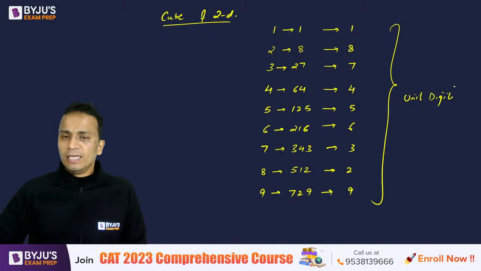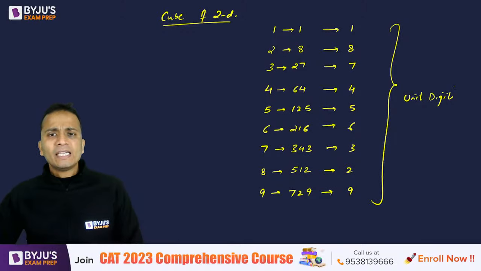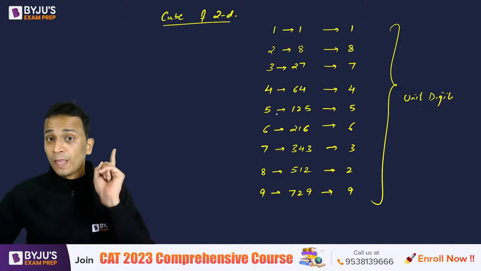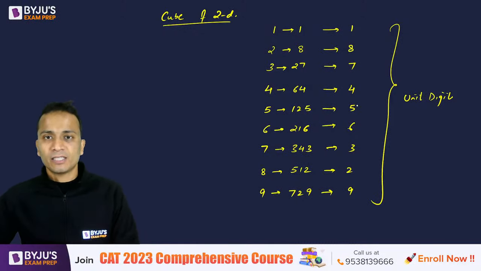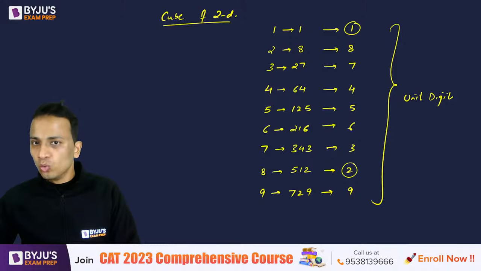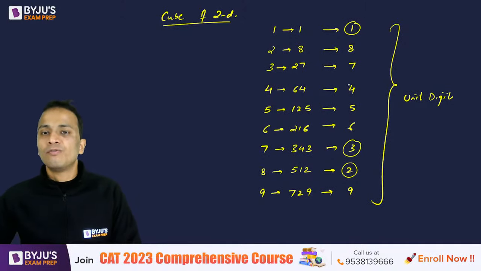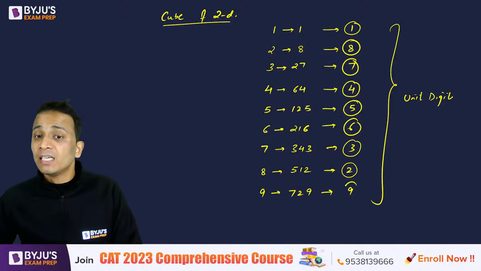Now, if you look at these first 9 natural numbers, the unit digits of their cubes are distinct. So 1 cube will end with 1, 2 cube will end with 8, 3 cube will end with 7, 4 cube will end with 4, then 5, 6, 7, 8, and 9.